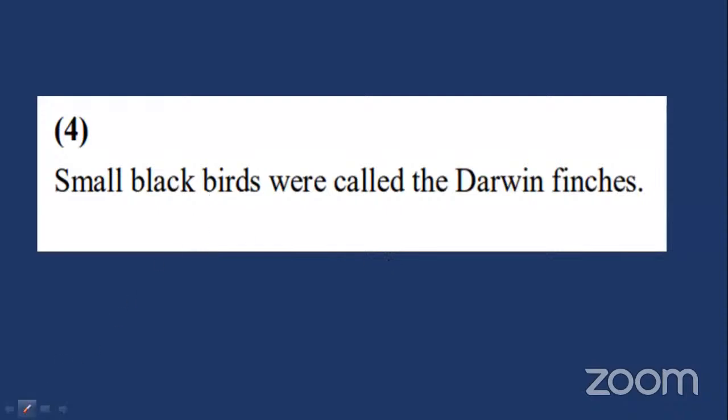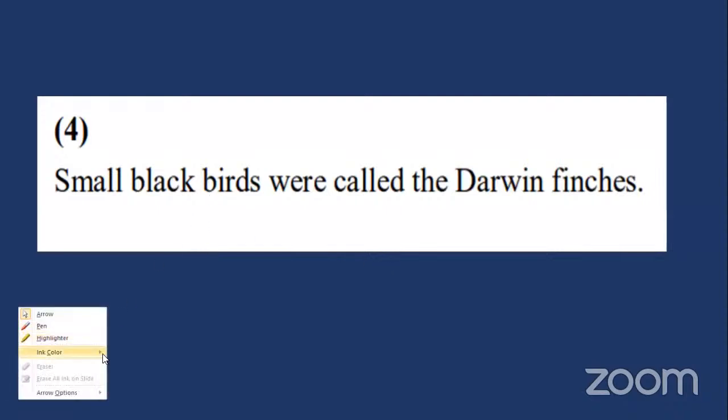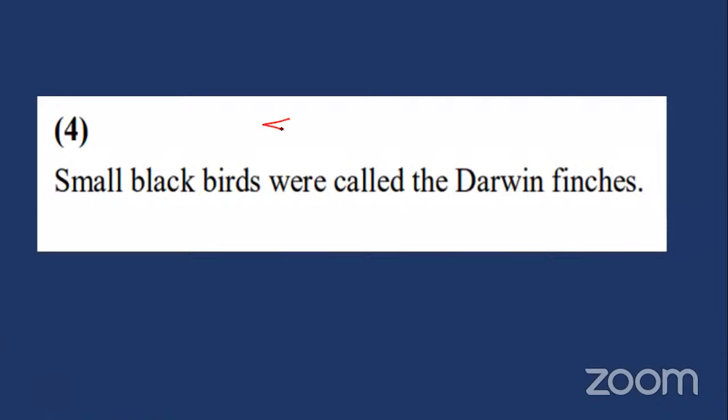Small black birds were called Darwin's finches, depending upon their beak. Suppose a seed-eating beak is also very small. Sometimes they take an example, say carnivorous birds have a long beak. Okay, long beak is there. So that is the small black bird, it's a Darwin's finch.